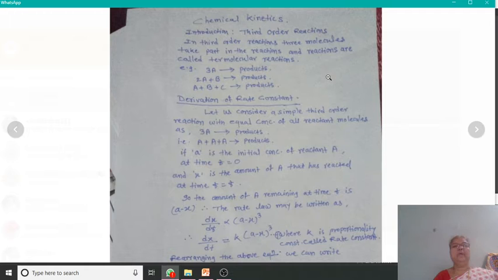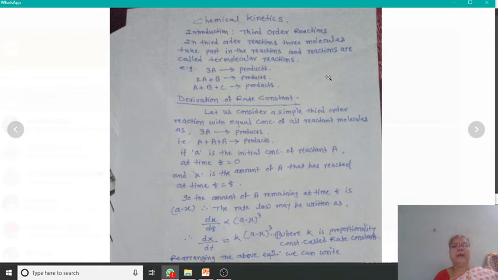Every chemical reaction is governed by a set of conditions. That means some factors affect the rate of reaction. The rate of reaction depends on the temperature, pressure, concentration, and the use of a catalyst. When the temperature of the reaction is increased, the rate of reaction also increases. Similar is the effect of an increase in concentration.